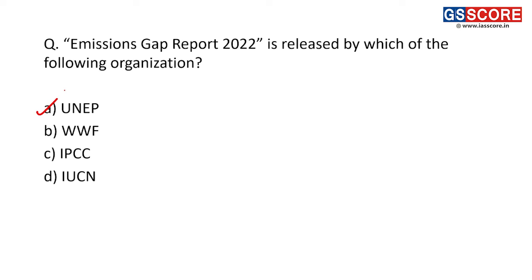So the current emissions are compared with the goals of the Paris Agreement, and that's why the report is named the Emission Gap Report given by UNEP.